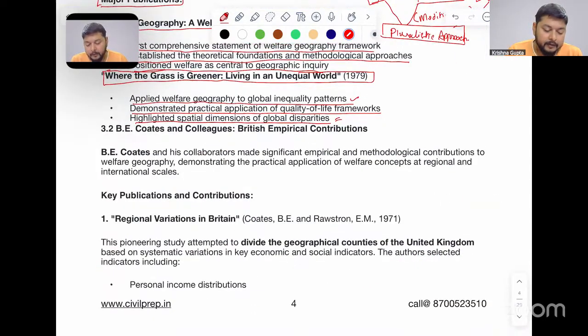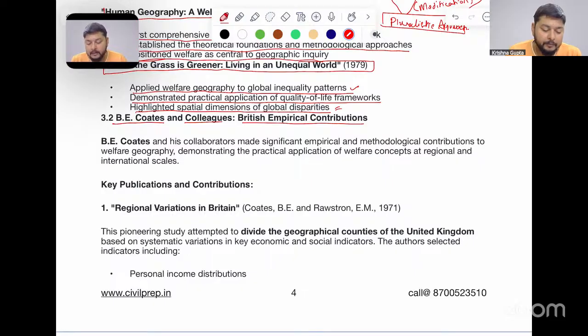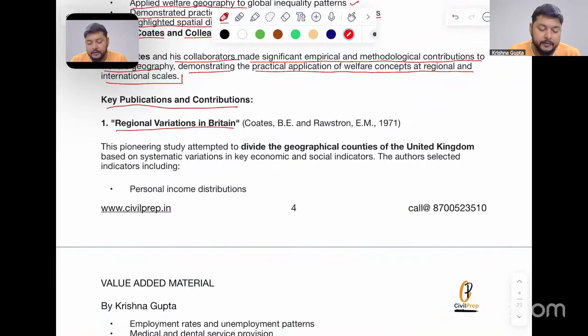Now, the next geographer we have is B. Coates and colleagues from Britain: empirical contributions. B. Coates and his contributors made significant empirical and methodological contributions to welfare geography, demonstrating the practical application of the welfare concept at regional and international scales. Key publications done by him: Regional Variation in Britain, Coates and Rawstron, seen in 1971.